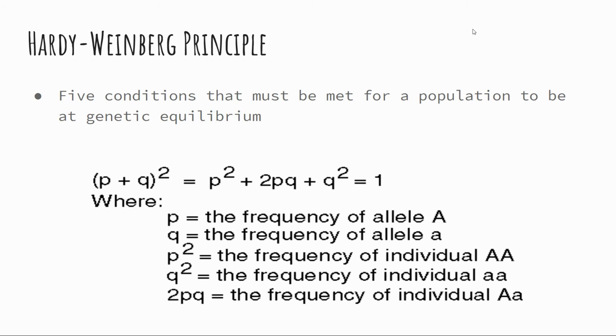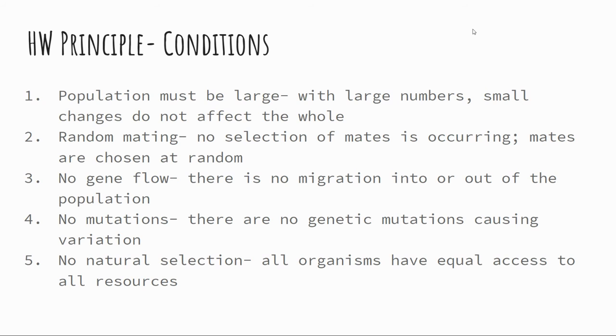The 5 conditions that must be met for a population to not be evolving are: populations must be extremely large. With large numbers, small changes are not going to affect the overall population. There must be random mating, meaning there's no selection of mates at all, none whatsoever, not even females picking out certain traits that they like. It is just completely random all the time.